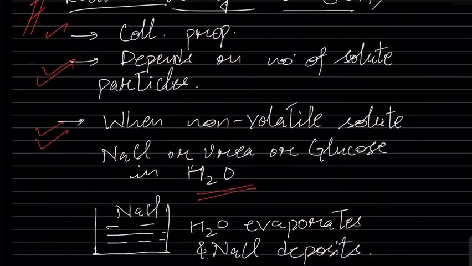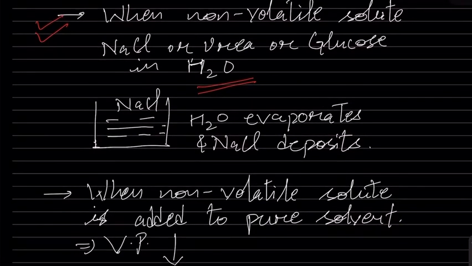So let us say we are adding NaCl into a sample of pure water, and now we are boiling it. What will happen? The entire water will evaporate and NaCl will deposit at the bottom of the container. If we raise the temperature, this clearly proves that it is a non-volatile solute, isn't it?